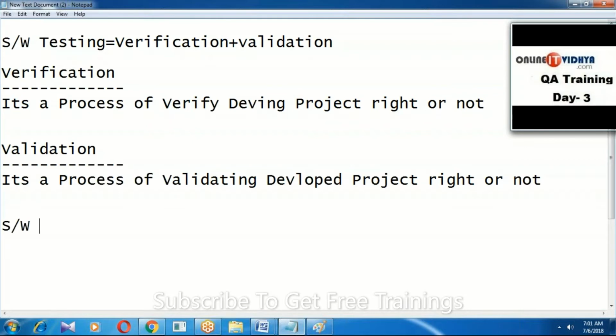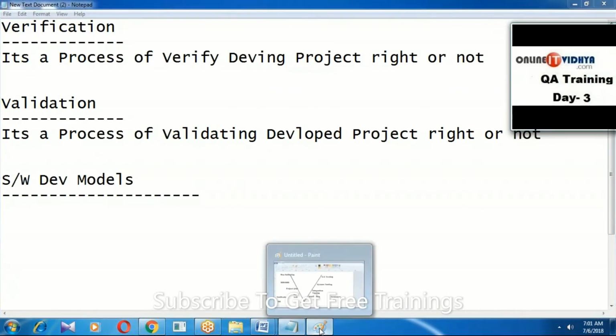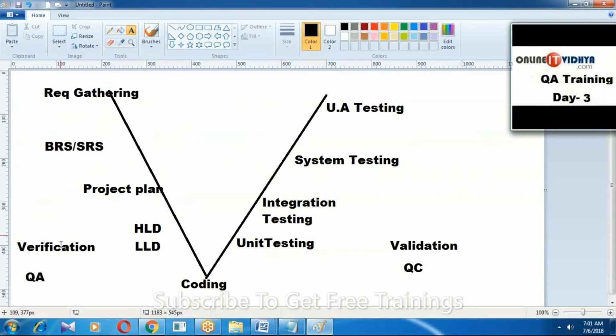Next concept, software development models. Someone is asking which tools are used for QA, and which tools are used for validation.